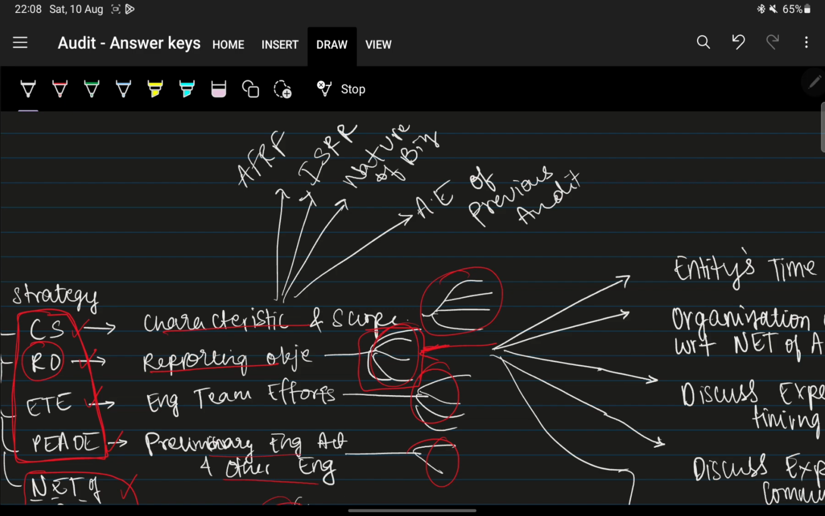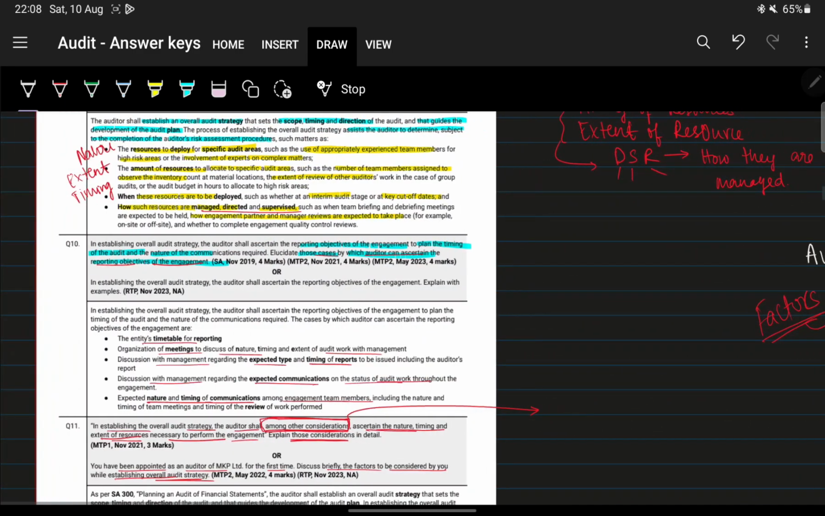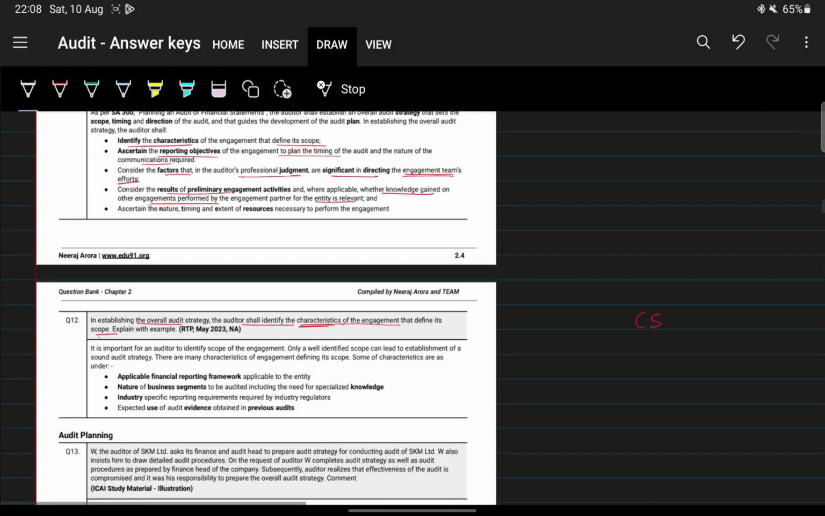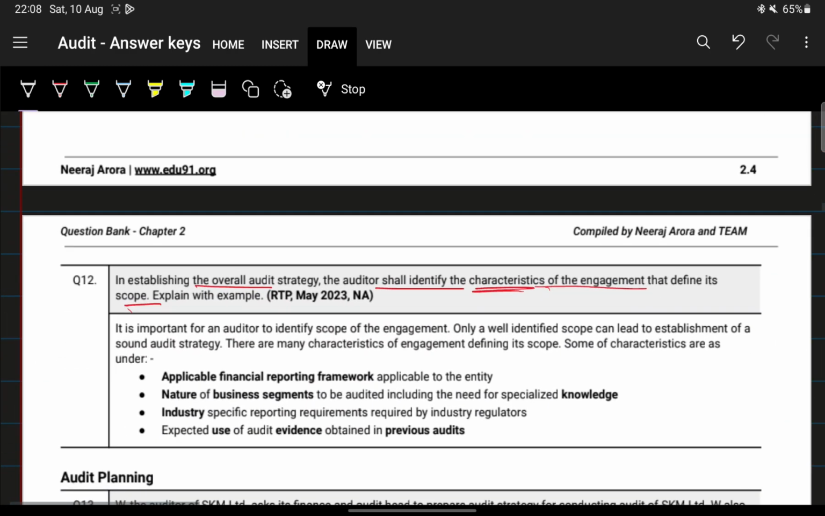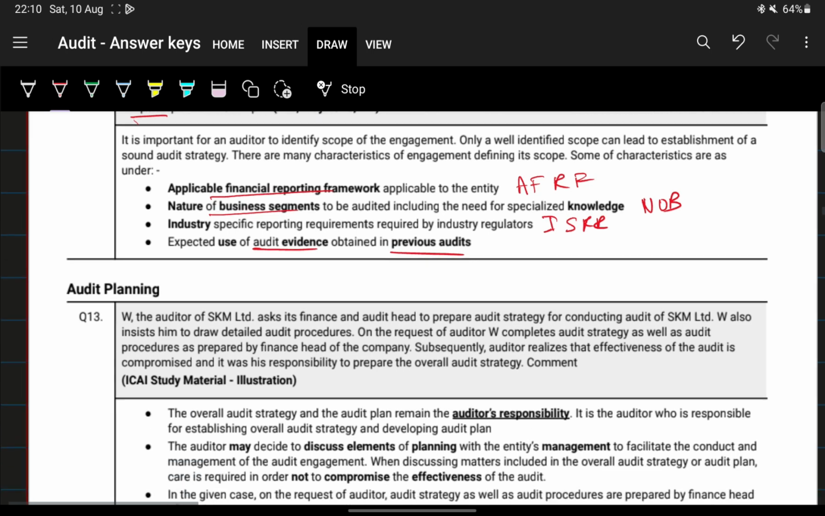So these are the four things that you have to write in this answer to the 12th question, right? Here, the applicable financial reporting framework, that is your AFRF. Next, the nature of business and industry specific reporting requirements, and the audit evidence of previous audit. We'll move on to the next question.